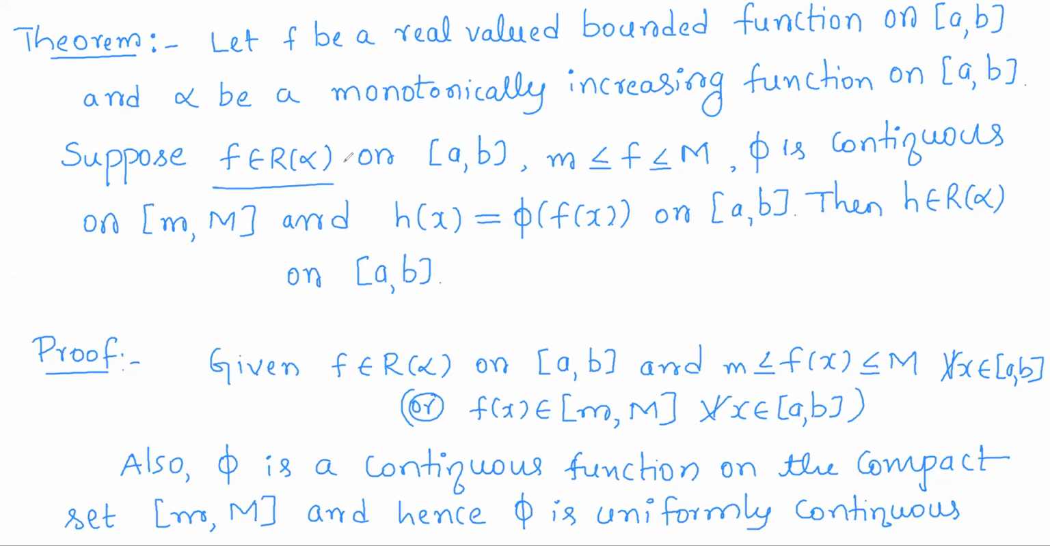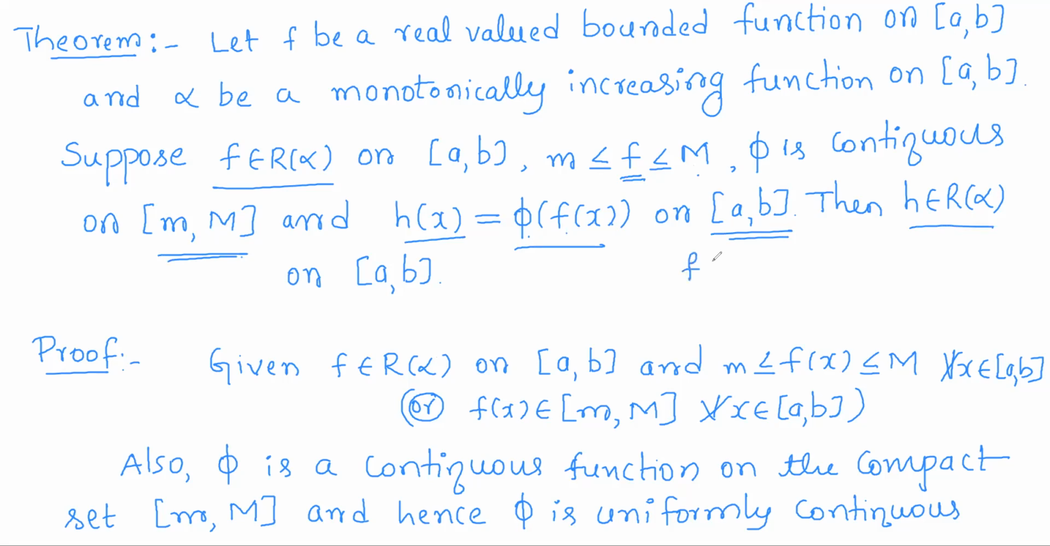Now suppose f is Riemann-Stieltjes integrable on the closed interval a comma b, and the f of x values lie in between small m and capital M, and phi is a continuous function on the closed interval small m capital M, and h of x is the composition of continuous function phi and the function f on the closed interval a comma b. Then h is a Riemann-Stieltjes integrable function on the closed interval a comma b.